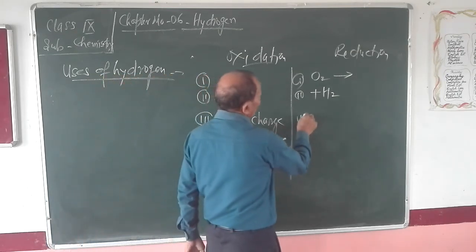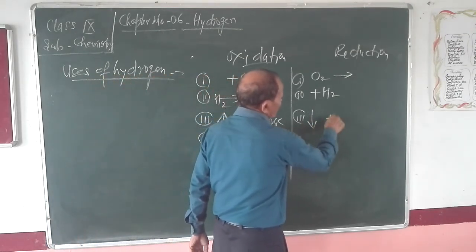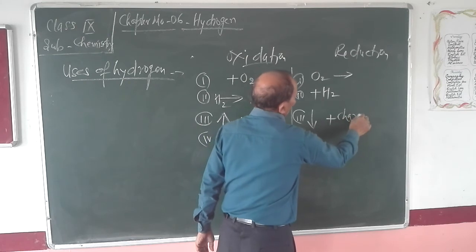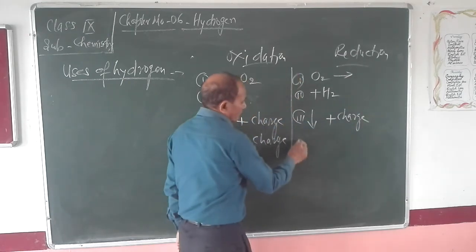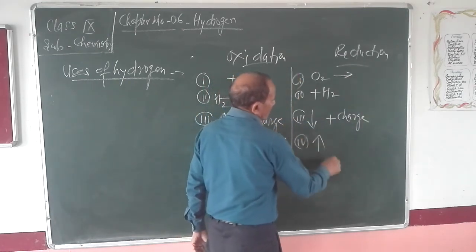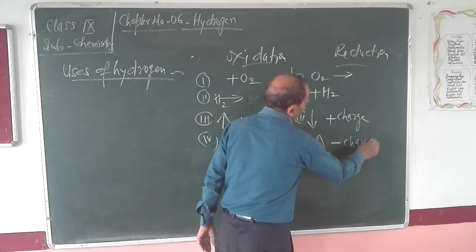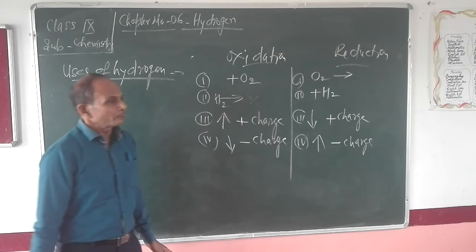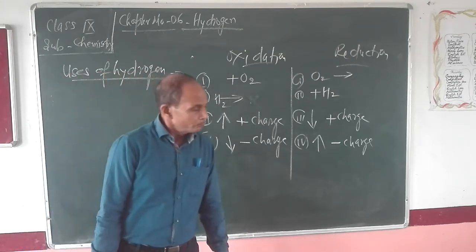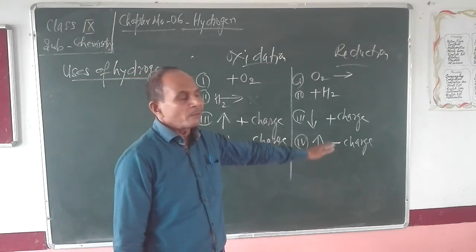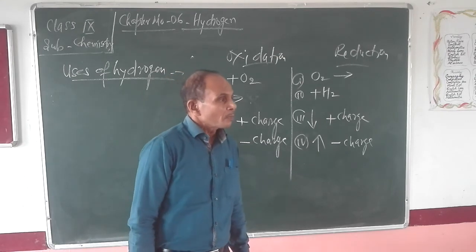Third, decrease in plus charge is known as reduction. And fourth, increase in negative charge is known as reduction. So oxidation and reduction both can be defined in four different ways.